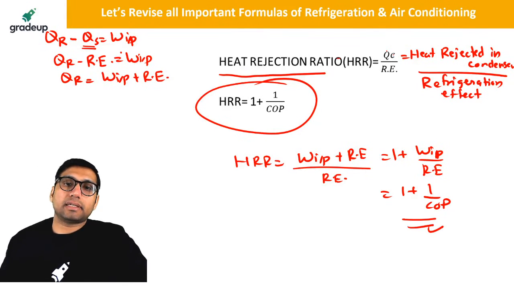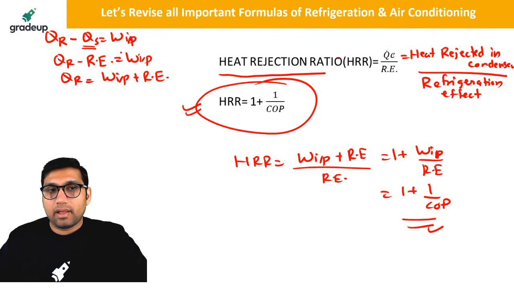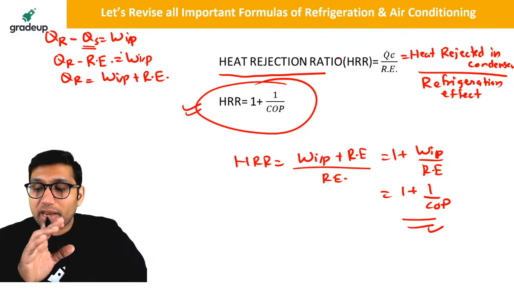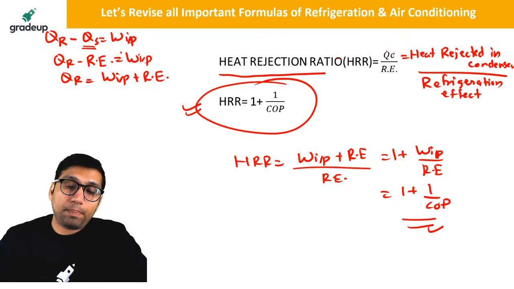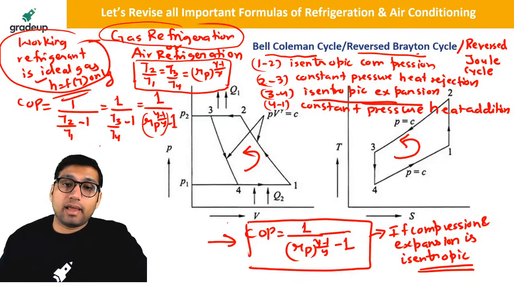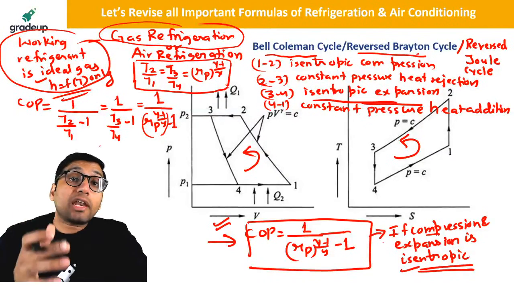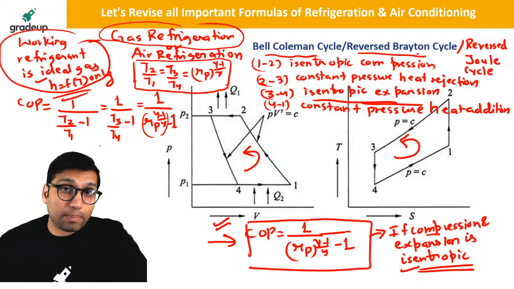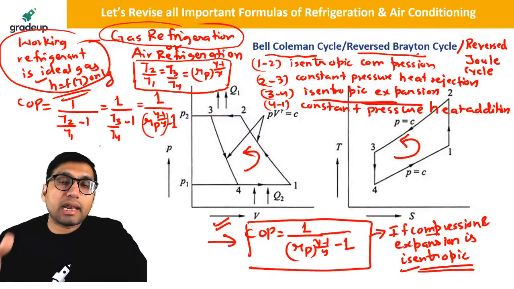So my dear students, this is a very important formula of a gas refrigeration cycle. Now I have told you a very important thing: the COP of a gas refrigeration system is equal to this if compression and expansion are isentropic. What if compression and expansion are not isentropic? What if they are polytropic? Then how can you find the COP?